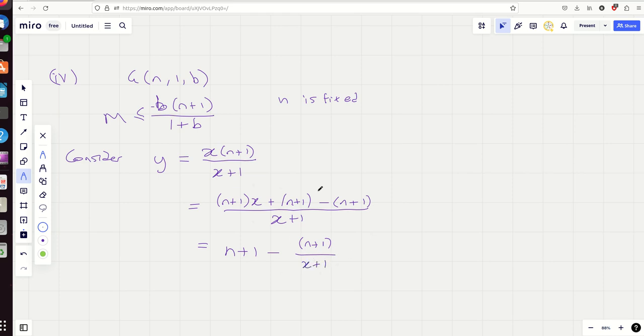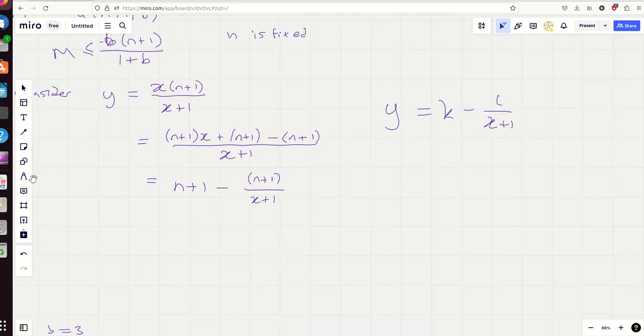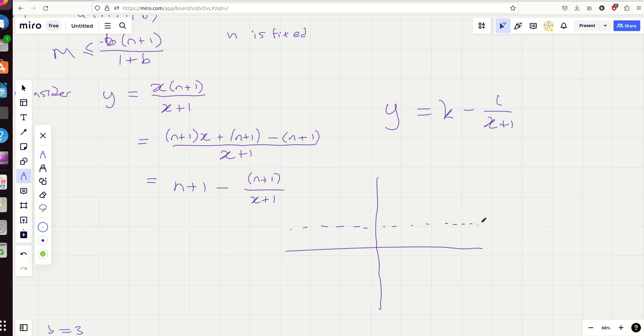Now, what does this graph look like? Well, it's really similar to k minus c over x plus 1. It's going to be kind of an upside down reciprocal graph because it's been reflected and it's been moved up a bit. It's going to have a horizontal asymptote at y equals k, but our k is n plus 1.